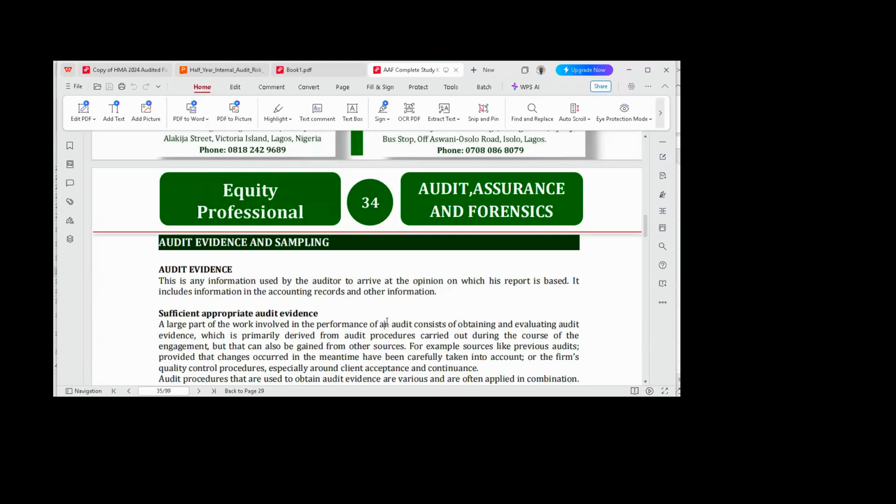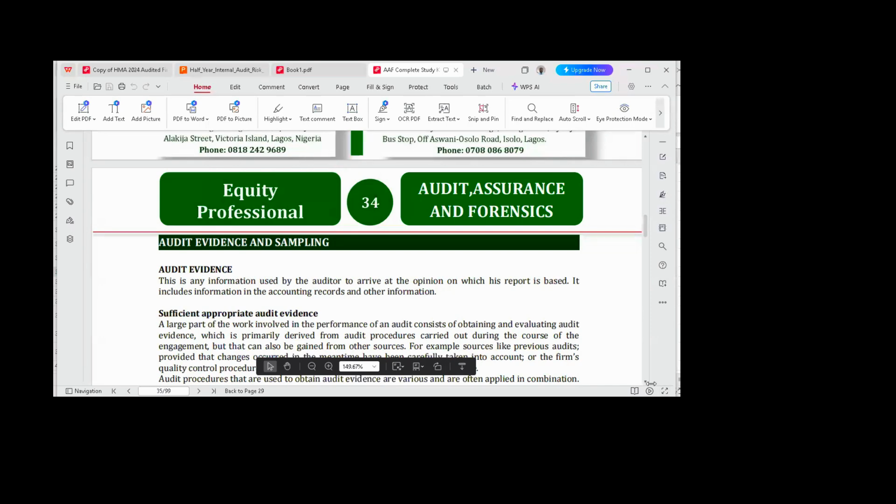So if you are able to get information that is relevant and you are sure of the source and the information is sufficient, then you have what we call a sufficient and appropriate audit evidence. Okay?